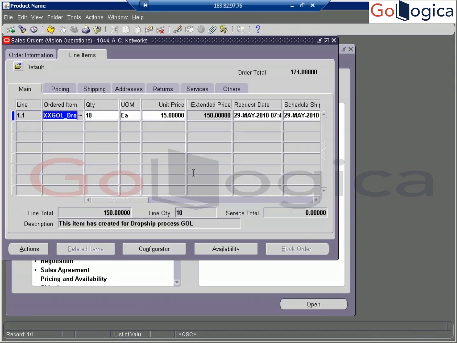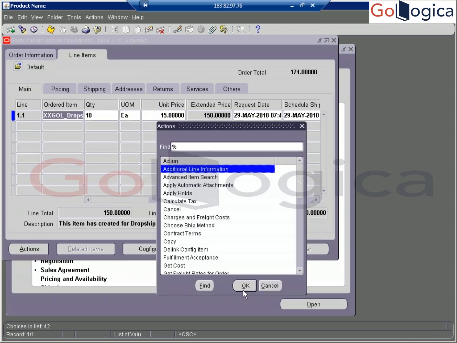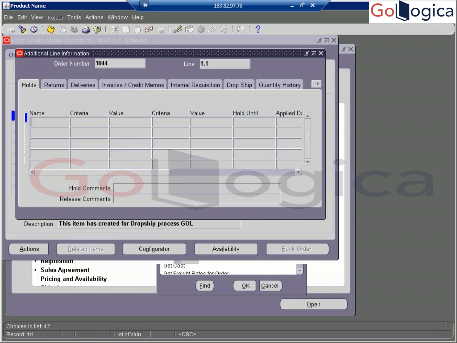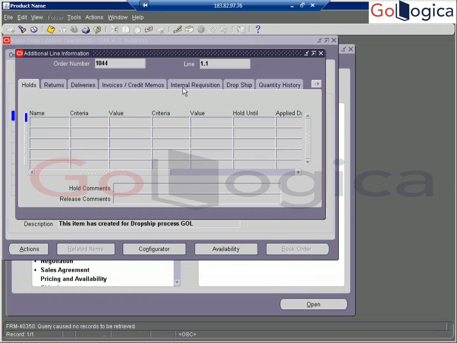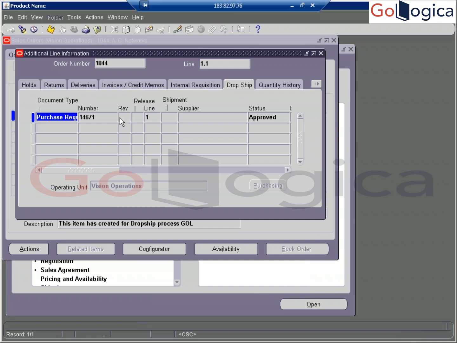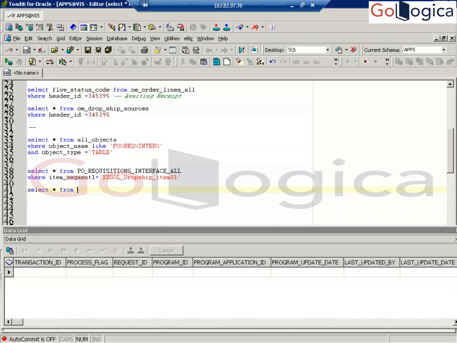Sir, how are we finding the AR invoice? The same way, additional line information. Here you can see drop ship. I hope you are able to see the number here. Purchase requisition number. This is okay. This is called your requisition number.